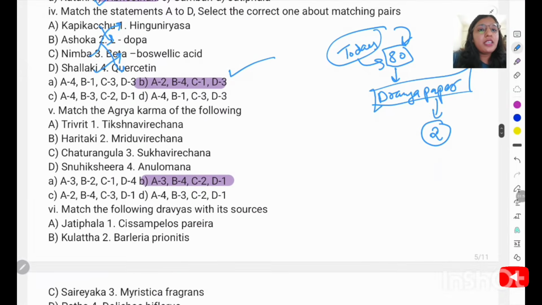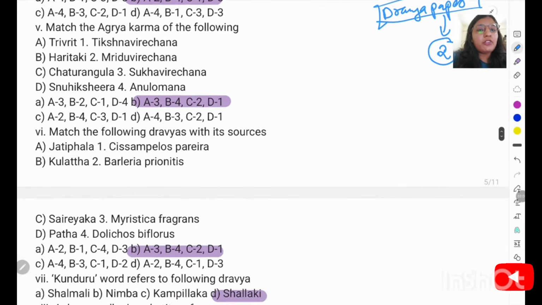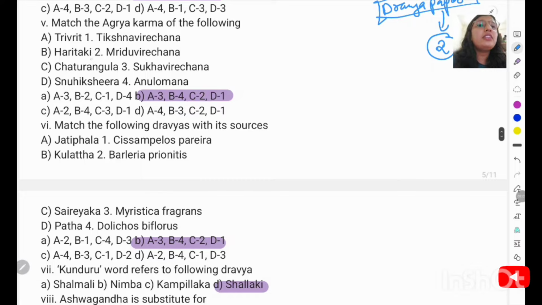Next question is: match the Agrya karma of the following. So Trivrit has Sukha Virechana karma. When we match A with 3, we get 2 options. Next, Haritaki is actually Anulomana, and you already studied in your first paper that Anulomana karma has the example of Haritaki according to Sharangdhara Samhita. So from here onward you can get your right answer.